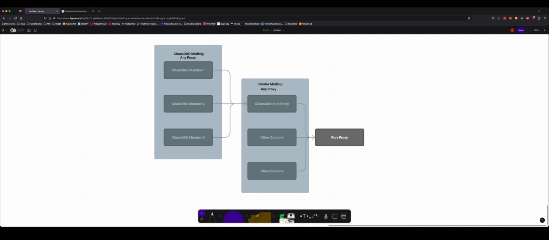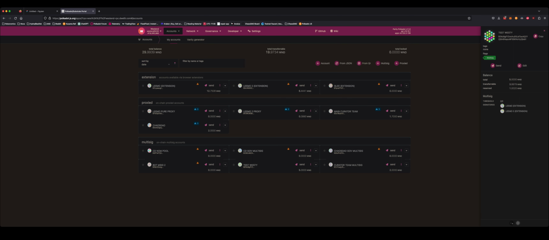And then in this scenario, the chaos DAO pure proxy is controlled by the chaos DAO multisig as an any proxy. So this multisig of chaos DAO members can tell this pure proxy to sign multisig transactions on this multisig, which then controls the pure proxy. So let's show this working in reality on Westend.